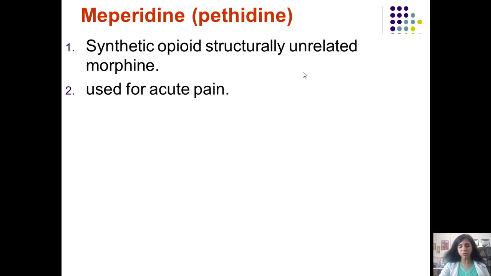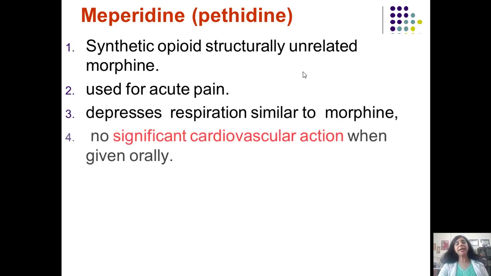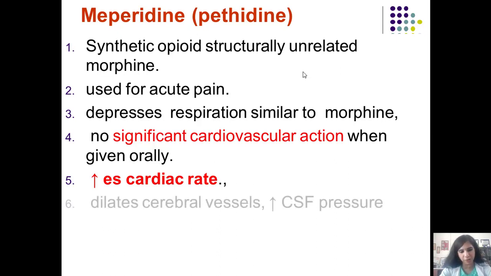It is definitely used for acute pain. It depresses respiration similar to morphine. It does not have any significant cardiovascular action when given orally, and the reason is that it has less histamine-producing action as compared to morphine, so less vasodilatation. It increases cardiac rate, and that is attributed to its anticholinergic action.